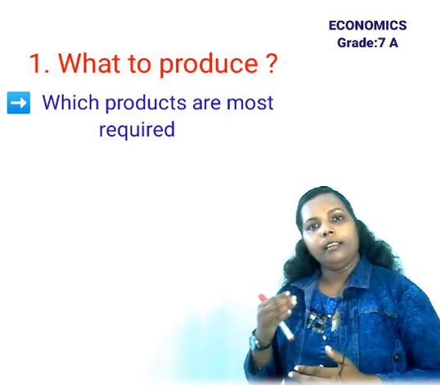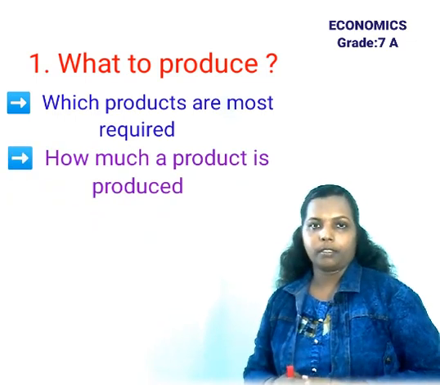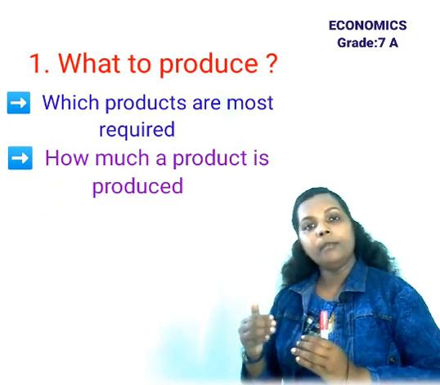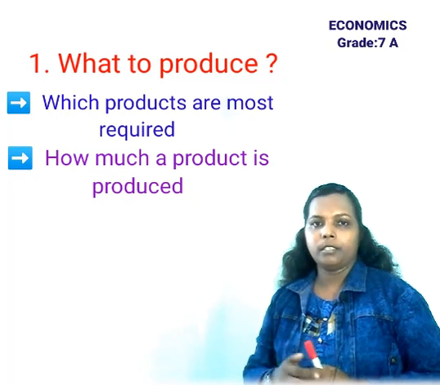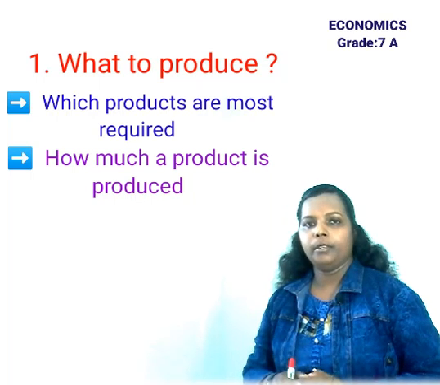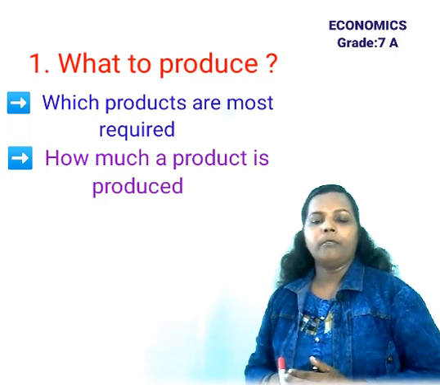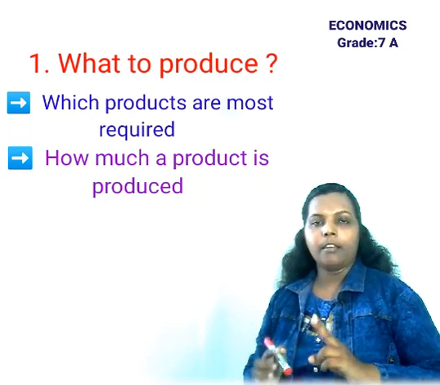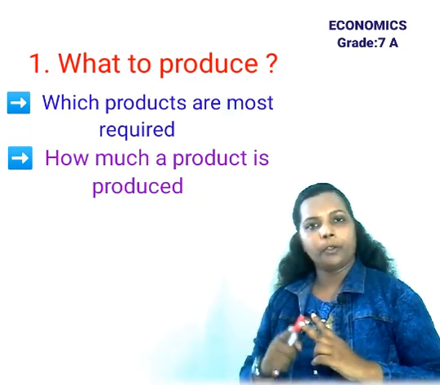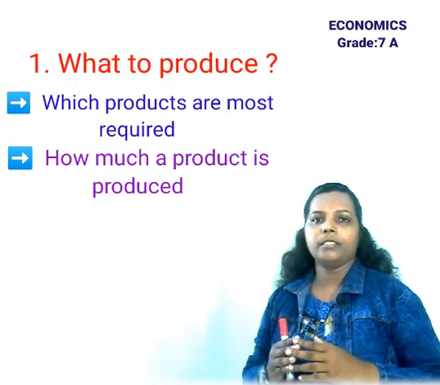Second, in what to produce, we have another part: how much we have to produce. For example, the resources are very limited. As a result, we are unable to produce all the goods and services for the economy. So we have to decide how much quantity of goods and services we have to produce. So I want to conclude the first question. In what to produce, we have to decide two things: what type of products we have to produce and what type of services we have to provide to the economy, and at the same time, how much of the goods and services we have to produce.